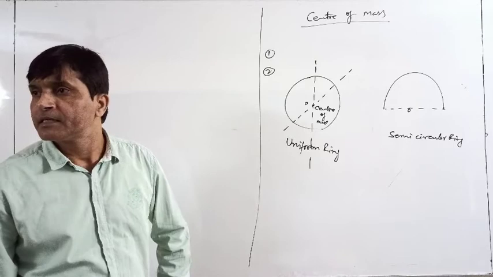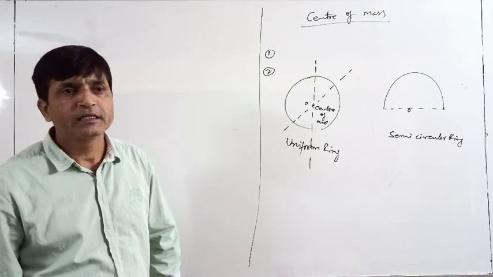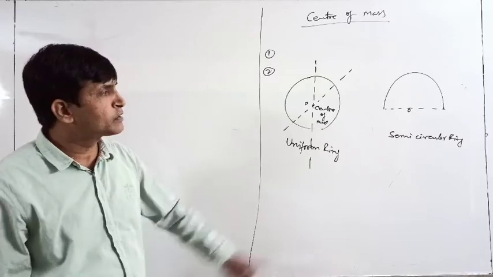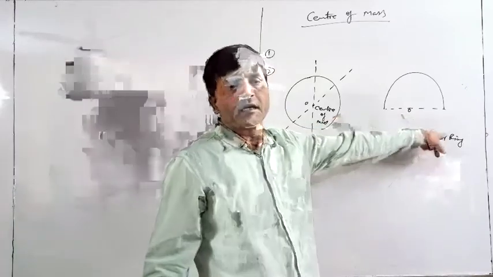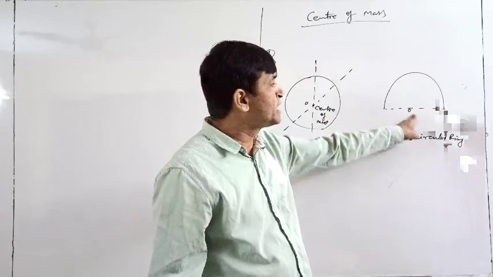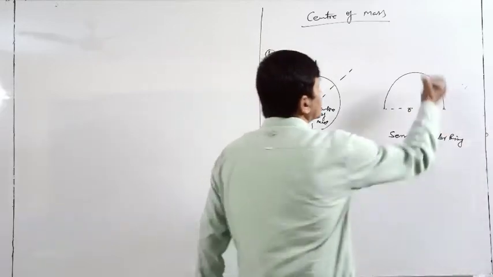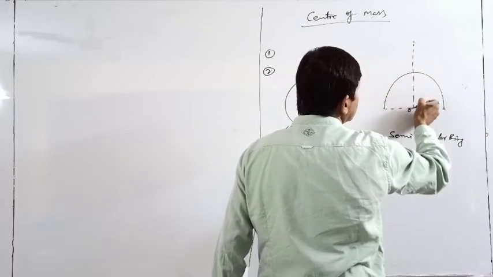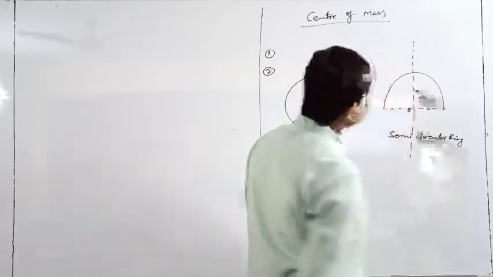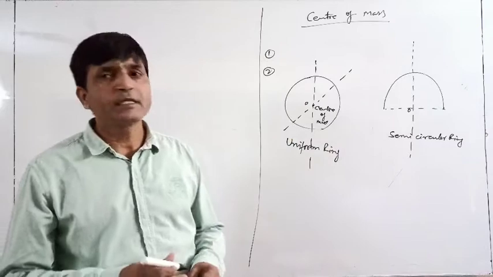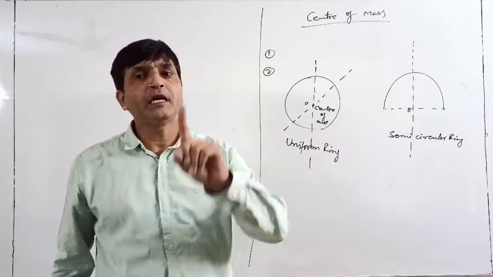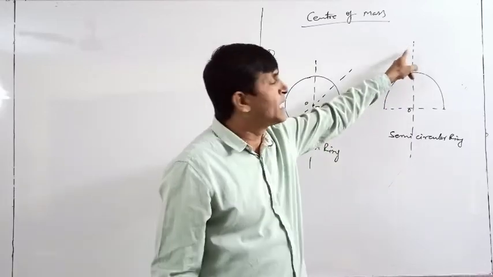How can we make it? Yes, draw a line exactly vertical passing through point O. So I made one vertical line passing through point O. This line divides your ring into two parts. So the center of mass must be on this line.